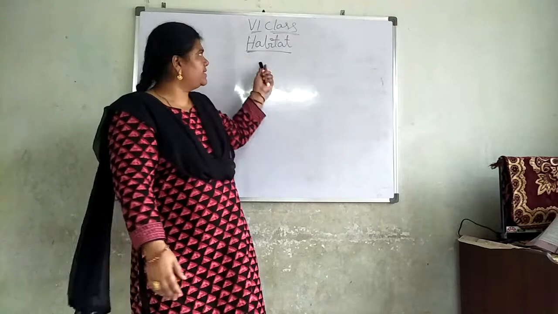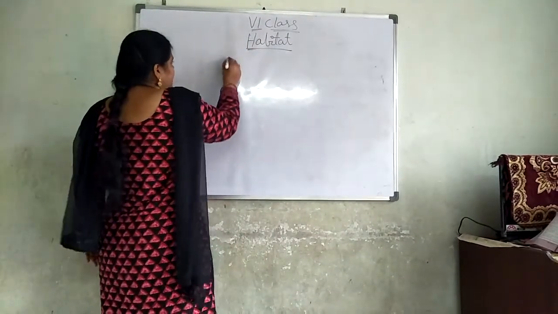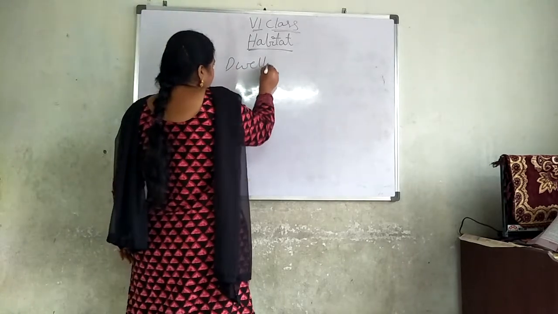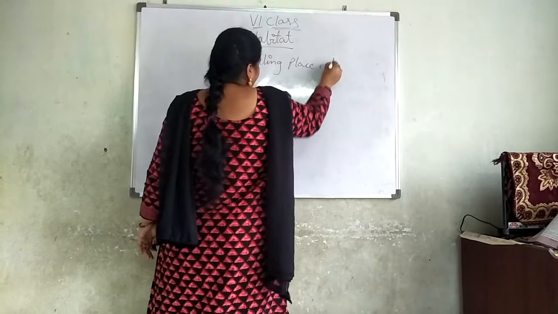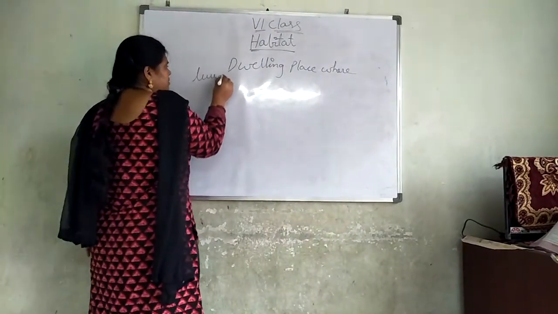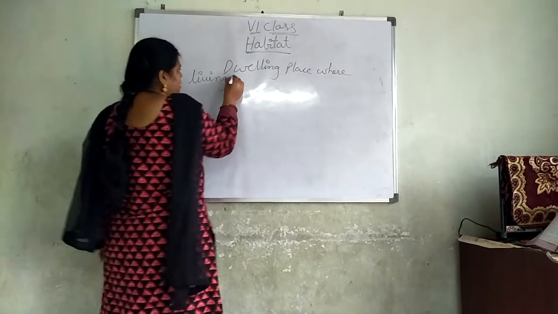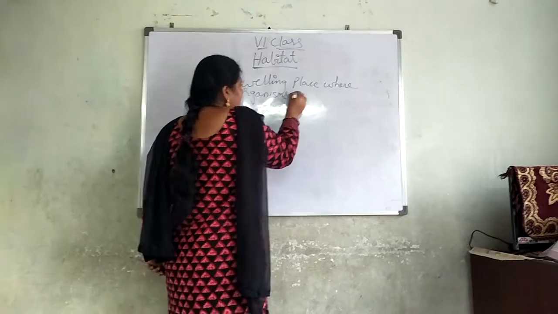So this particular lesson is telling about what habitat means. It is a dwelling place where living organisms can survive.